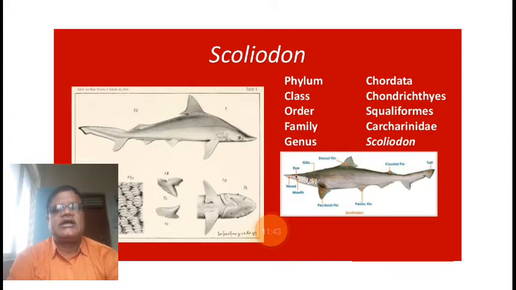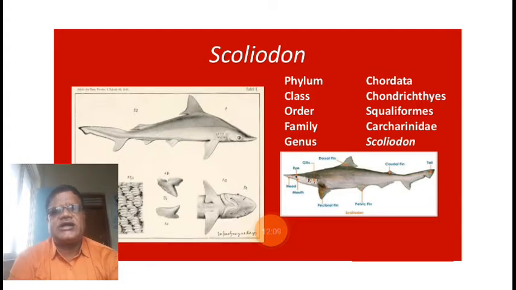Then the upper jaw is generally a fixed one. Fixed means immovable. The upper jaw is articulated with the skull, and the lower jaw is movably articulated with the skull. So the movable one is the lower jaw and the fixed one is the upper jaw.